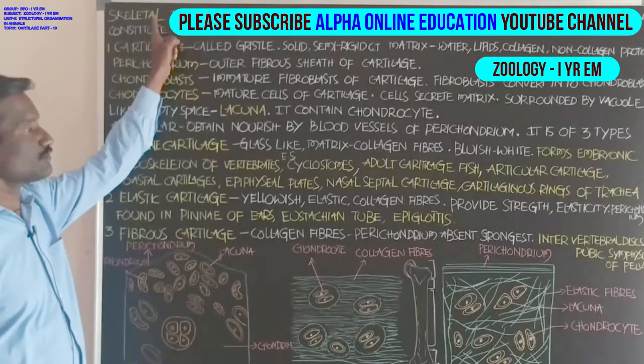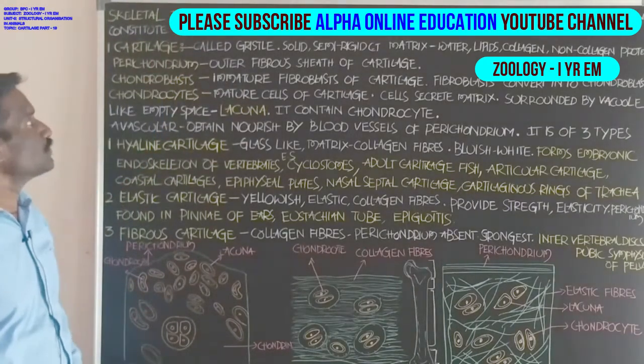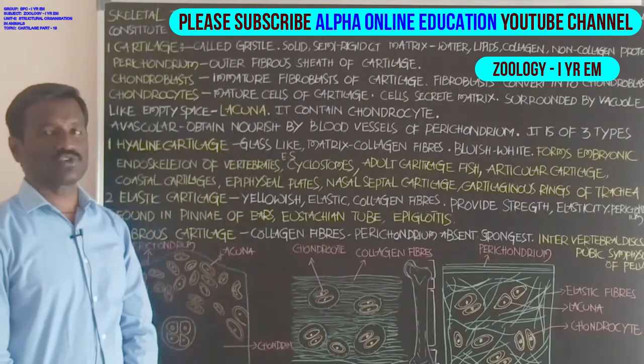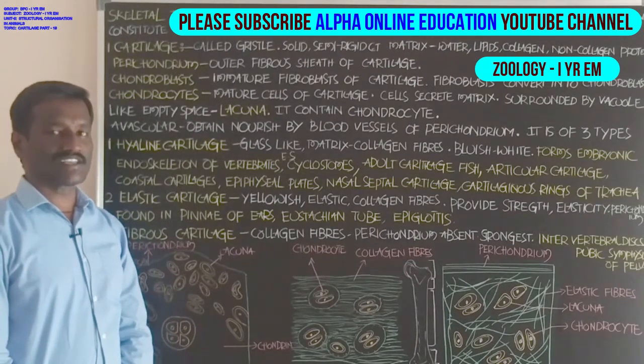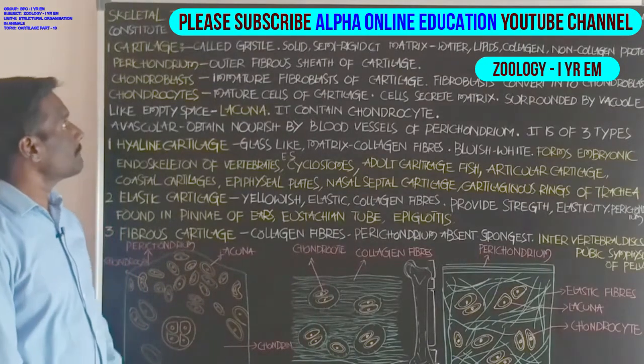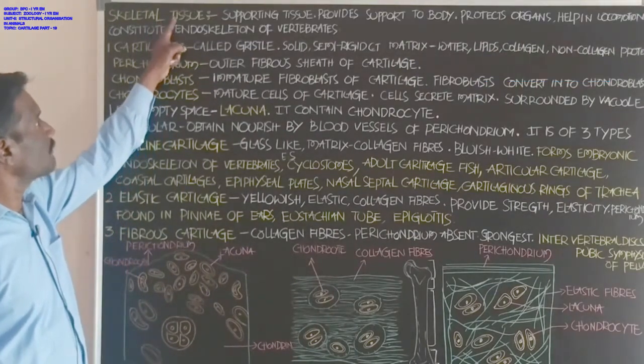Is skeletal tissue. What about the skeletal tissue? It is the second type of the connective tissue. First one is connective tissue proper, second one is skeletal tissue, third one is fluid connective tissue. Okay, in this, what about the skeletal tissue?